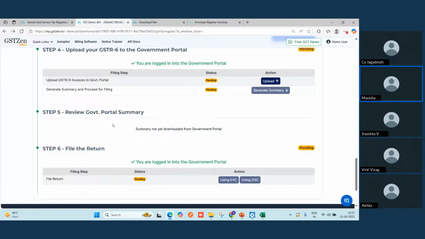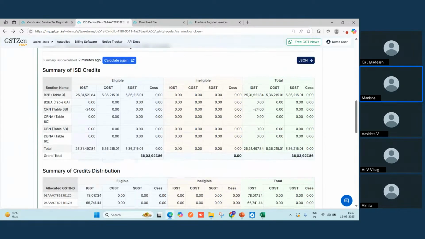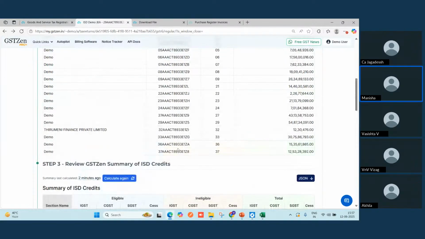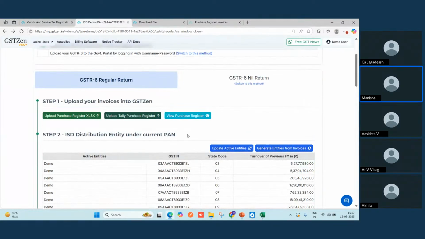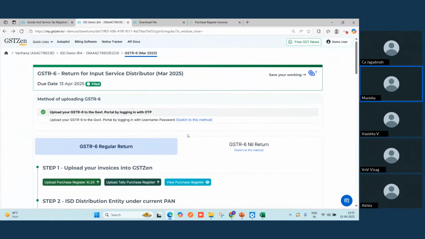Once you are satisfied, once you've reviewed everything in step 5, you can file the return through EVC or DSC. So with these few quick steps and with the auto populated and auto calculated feature of filing this GSTR6, you can file it conveniently and easily with few steps through GST Zen.